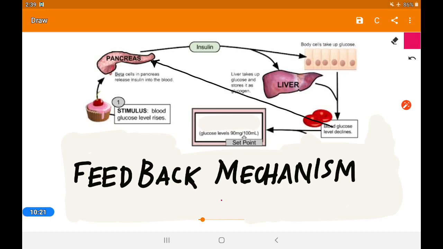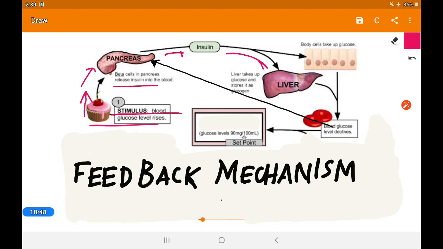Look here, the first is the stimulus. When we are eating something sweet or glucose-containing things, the pancreatic cells will detect that sugar, and according to that quantity insulin will be released.